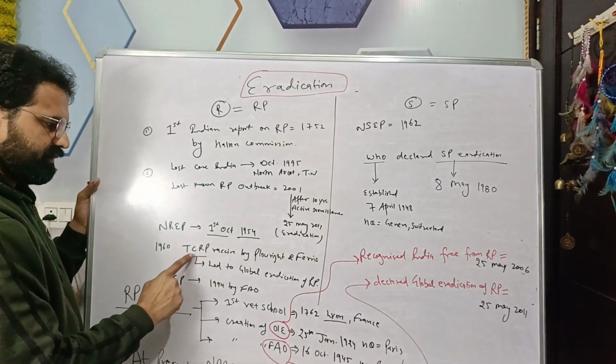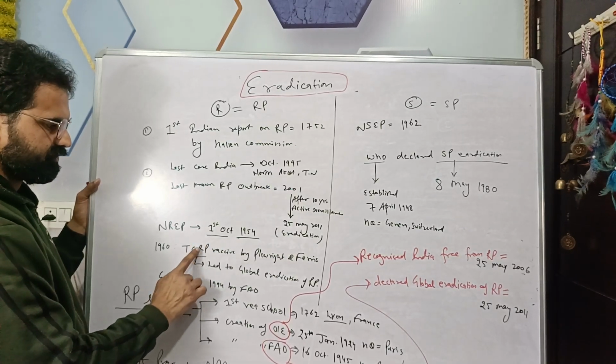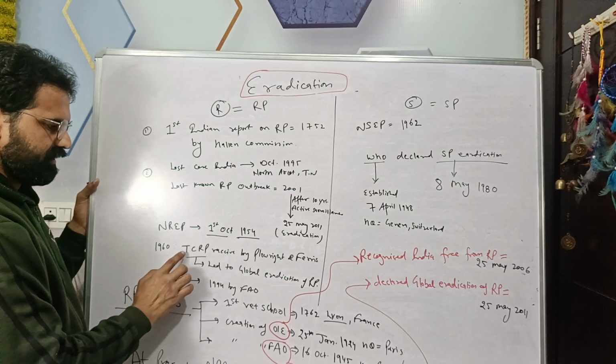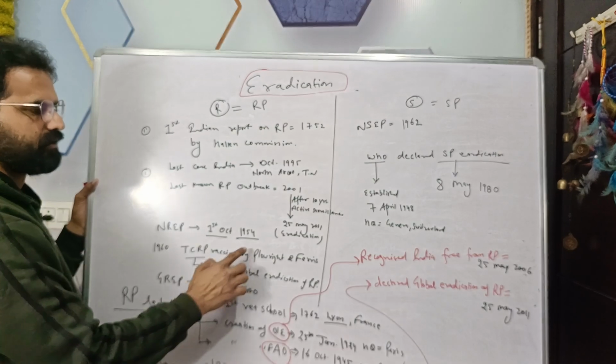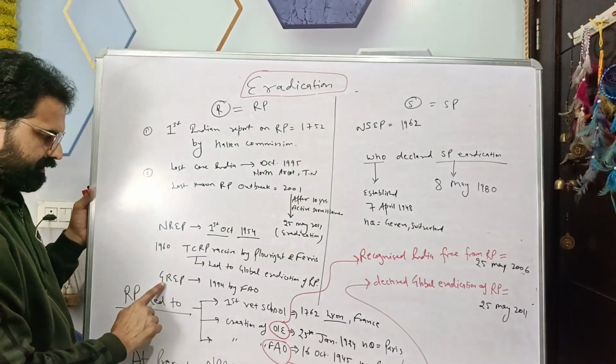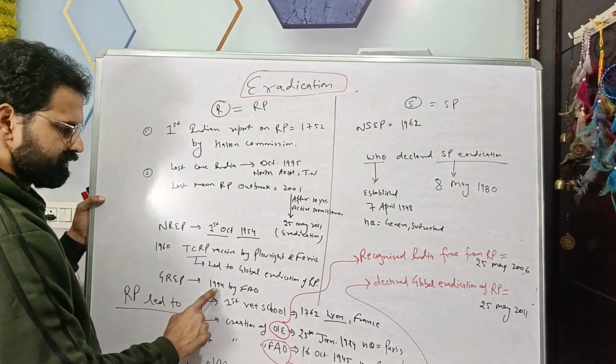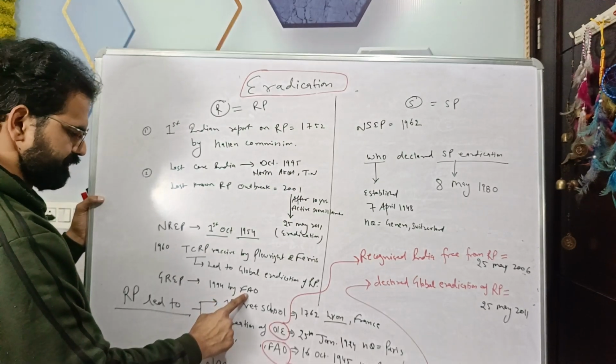This tissue culture vaccine was the safest and most widely used vaccine, and it led to the global eradication of rinderpest. Then the Global Rinderpest Eradication Program was launched in 1994 by FAO.